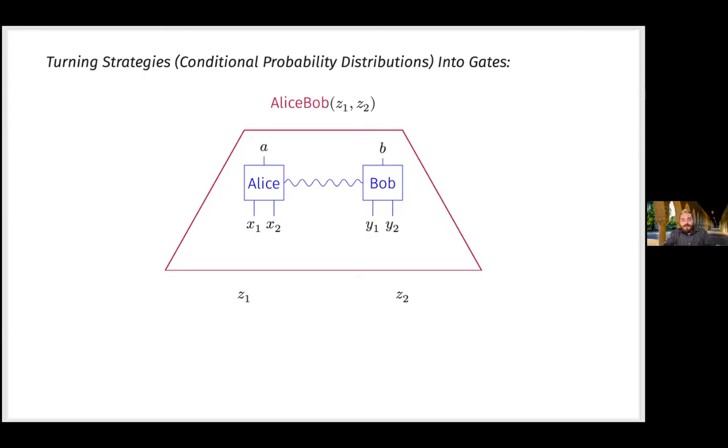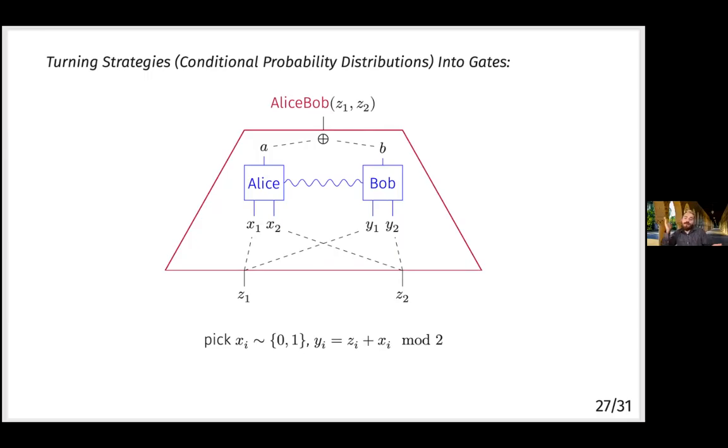And the way that we determine what bits are given to Alice and Bob is we just choose them to be uniformly random, but subject to the constraint that x1 plus y1 equals z1 mod 2, and similarly for x2 and y2. So in other words, we distribute zi as linear shares mod 2 to Alice and Bob, such that neither party knows what z1 or z2 is, but if you were to bring their bits together, you could recover both z1 and z2.